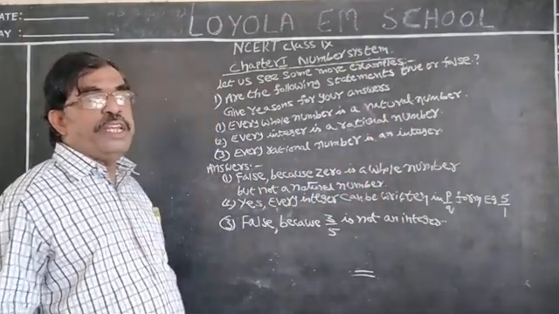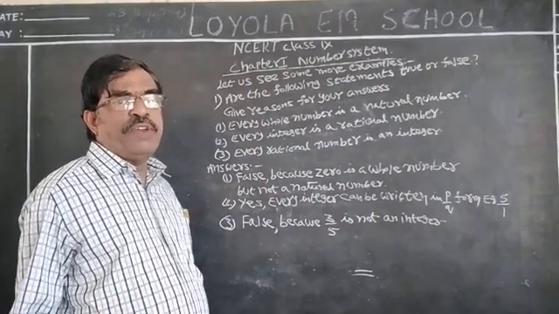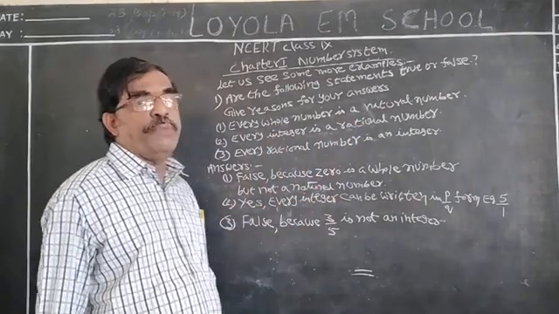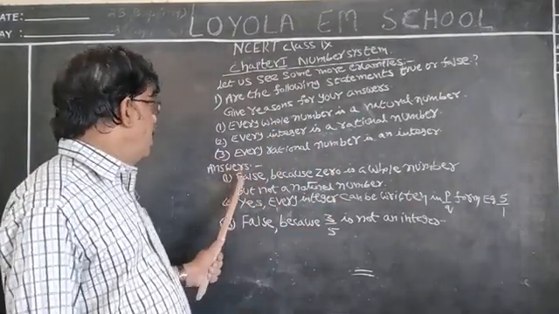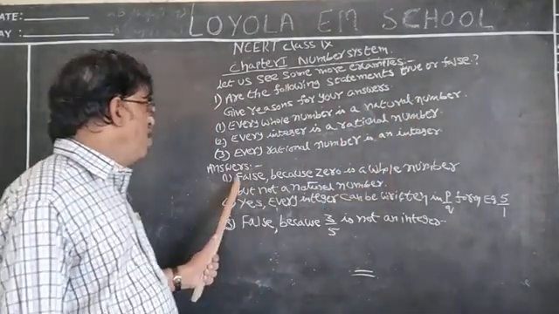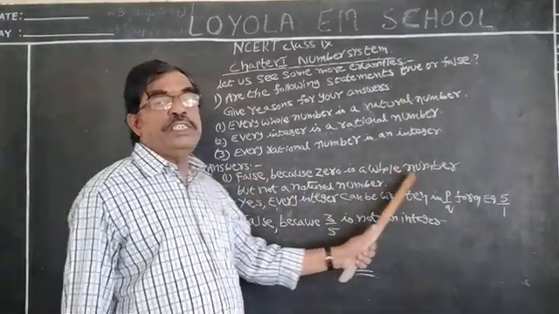What is the difference between whole number and natural numbers? Natural numbers start from 1, 2, 3, 4, etc. Including 0 is a whole number, isn't it? That means every whole number is a natural number. It is not possible because it is false. Why? Because 0 is a whole number.